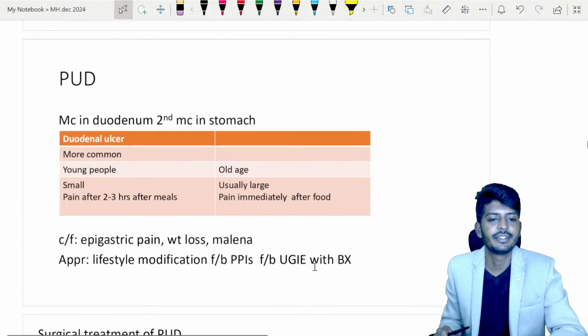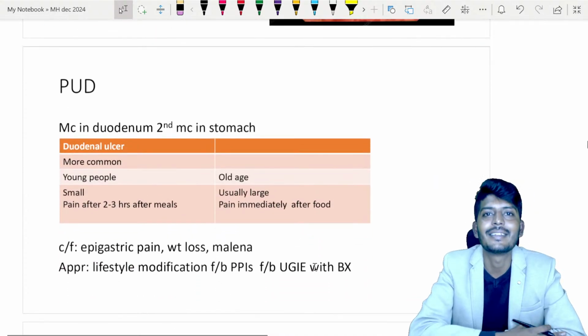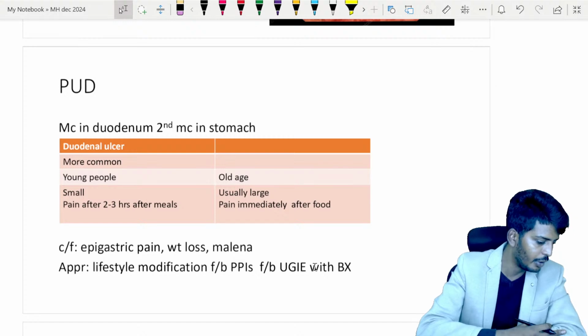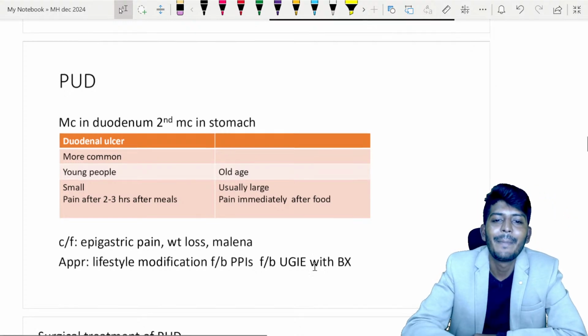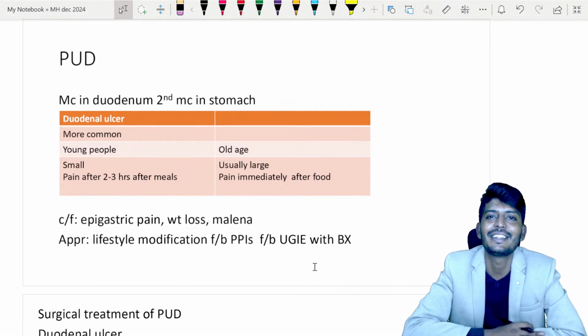Let's go to the next disease, that is peptic ulcer disease. Let me see your comments. Okay, very good. Crystalloids and IV fluids. Very nice answer. Okay, let's go to the next one. Peptic ulcer disease has become so common that it is a very commonly found disease.